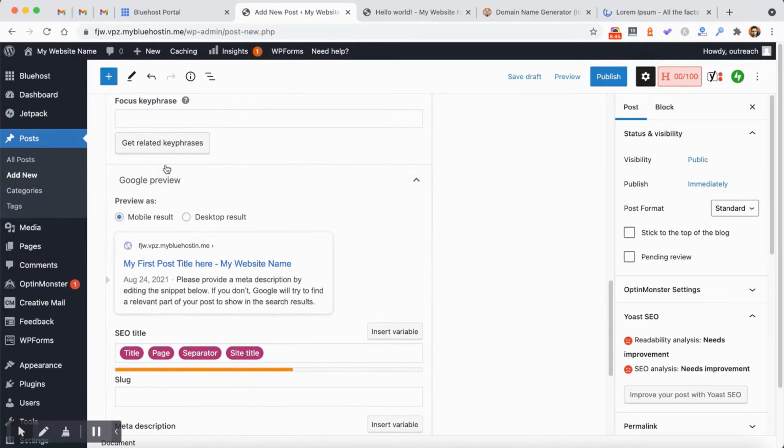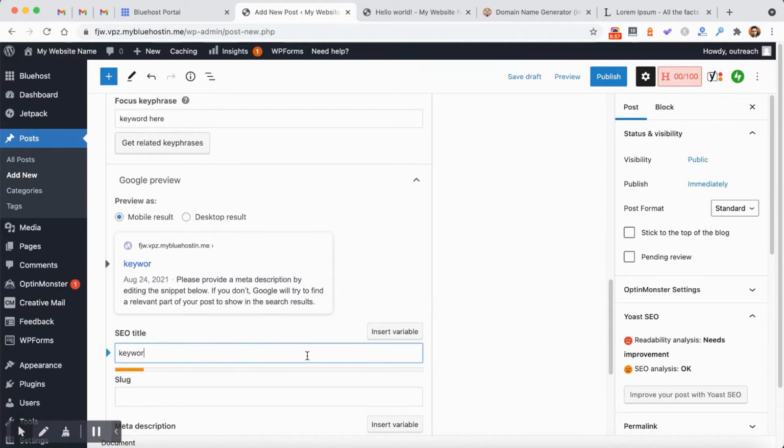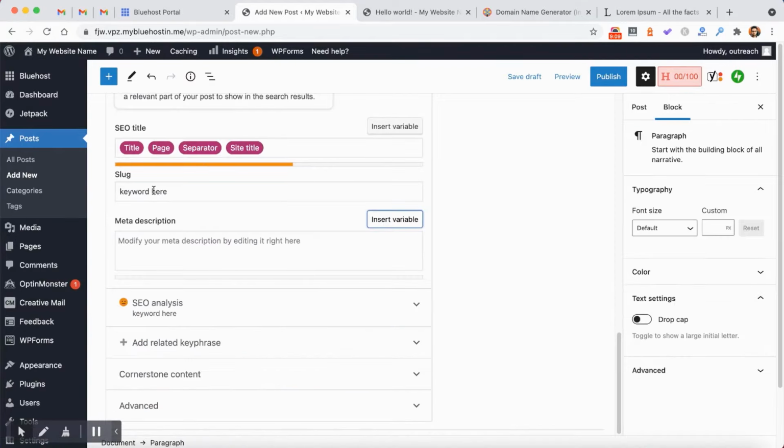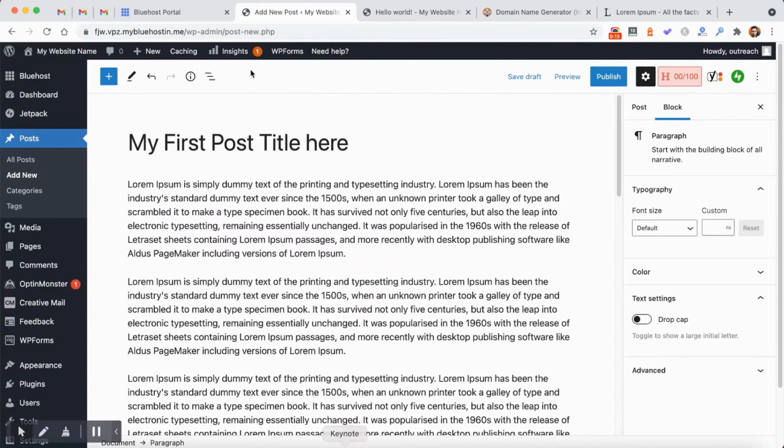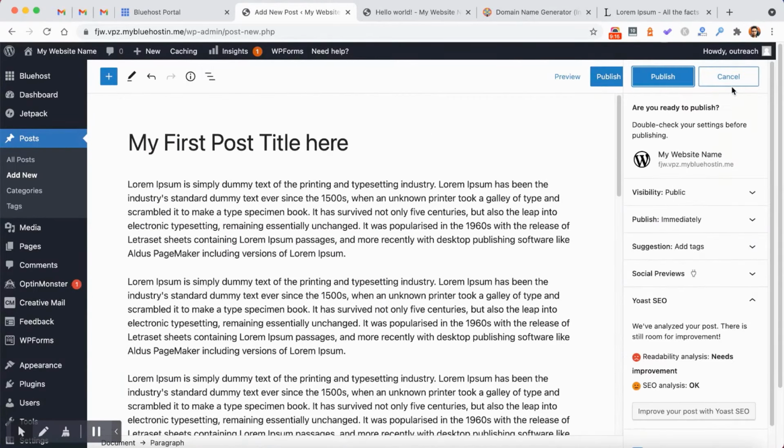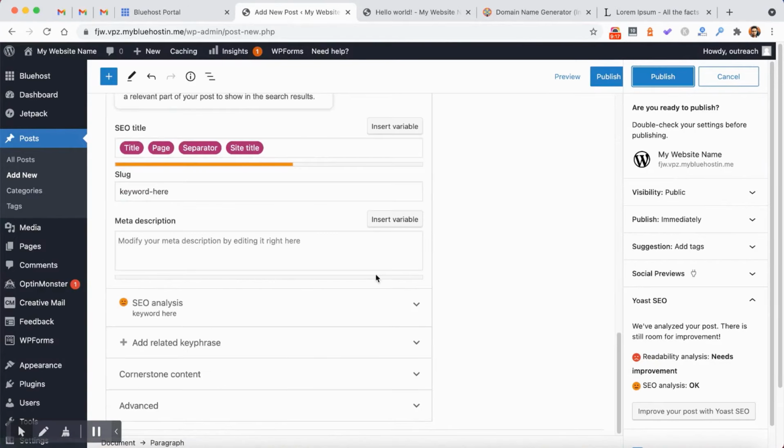You can add the meta title, meta description, everything for the SEO purpose. You can write the keyword here and then optimize the article for the best SEO score. Once you are satisfied with the content of the post and SEO score, then you can publish the article and it will be ready for you.